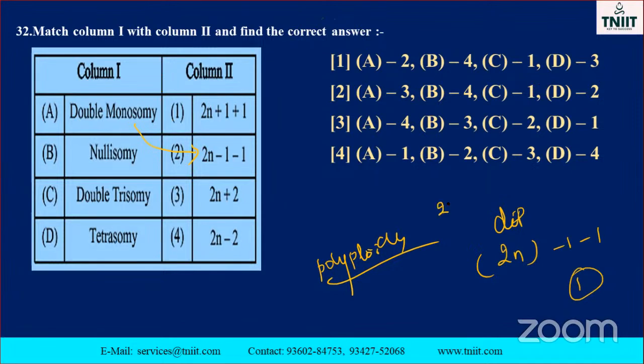Nullisomic means 2n minus 2. Nullisome means zero, like that it comes. Nulli means nil. See this one? Nullisome is called 2n minus 2. Okay, the option is this one.